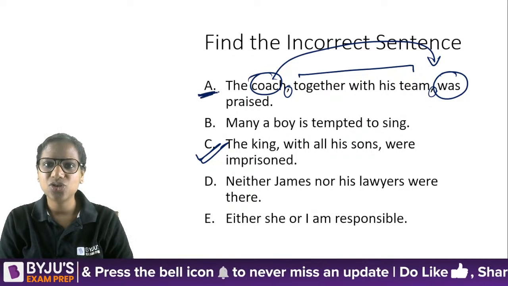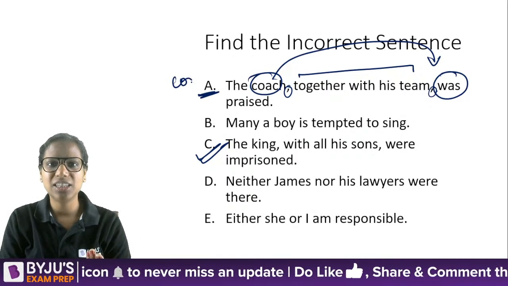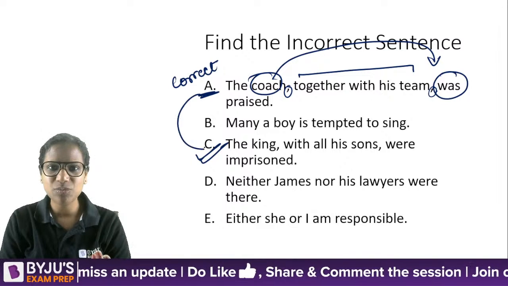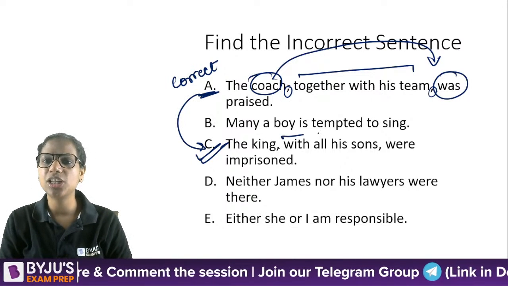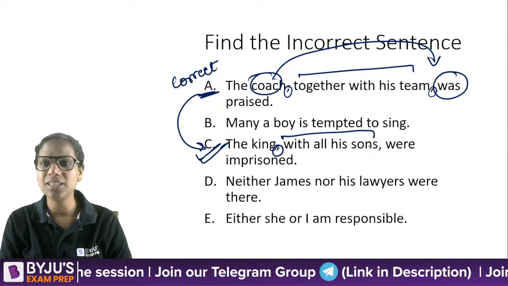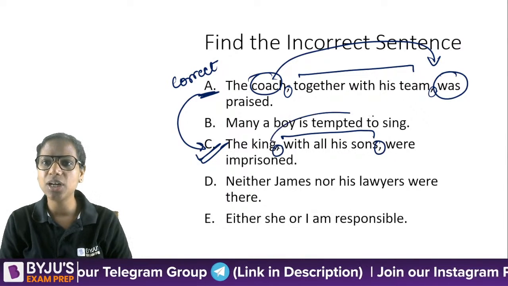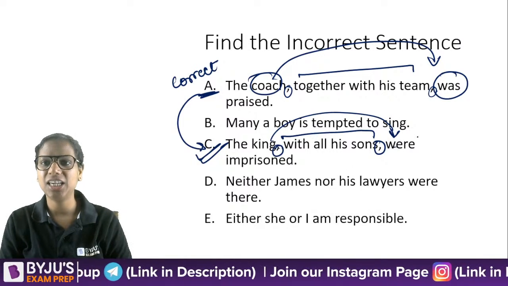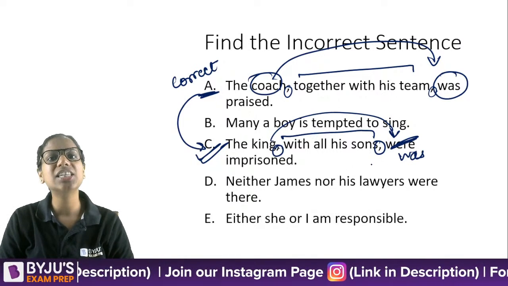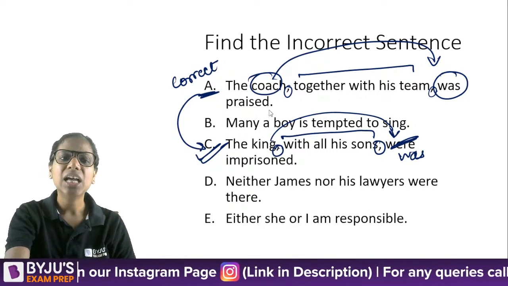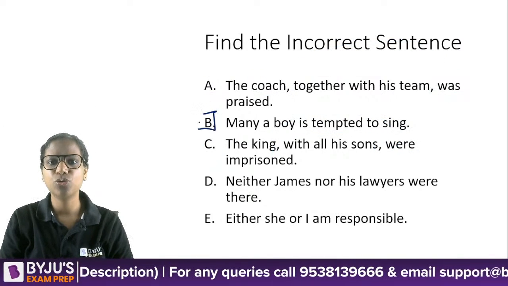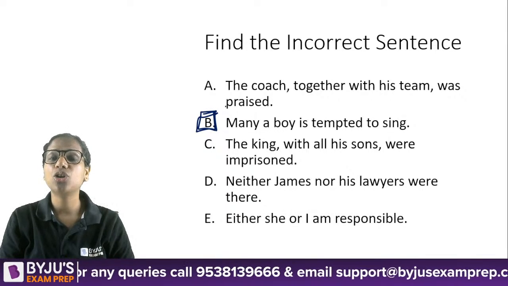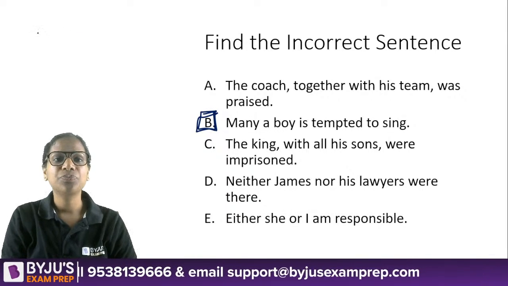Okay, so for the same reason that this is correct, for the same reason this is incorrect. The king with all his sons, this is additional information, right? Parenthetical commas. So should I say the king were imprisoned? The king was imprisoned. So C is the answer. Now, this is a common subject-verb agreement rule. Some of you said B.